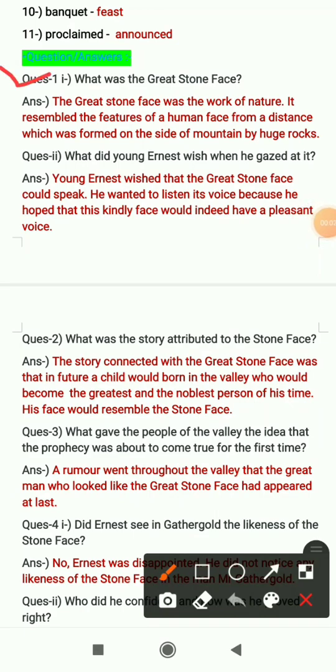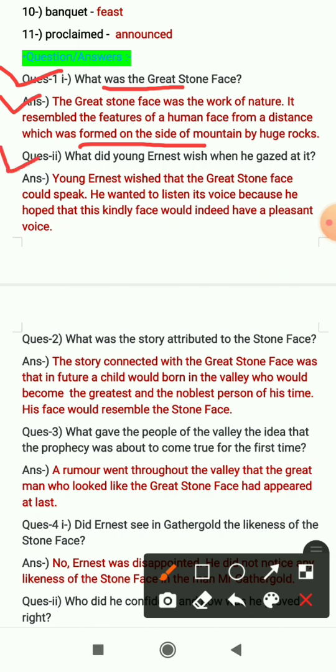Question number 1 is, what was the great stone face? So there was a structure called great stone face in the lesson. What was it? Let's see. Answer will be, the great stone face was the work of nature. It resembled the features of a human face from a distance, which was formed on the side of mountain by huge rocks. So basically the great stone face was a structure that was formed on the mountain by nature. When someone sees this structure from a distance, it looks like the face of a human.